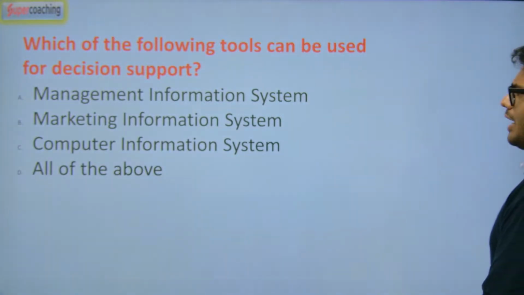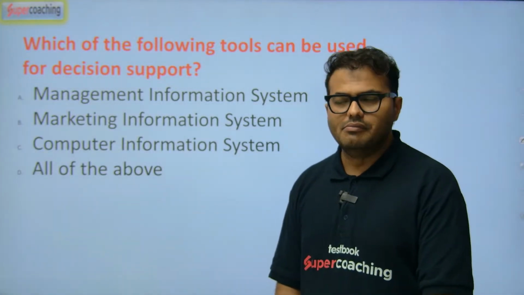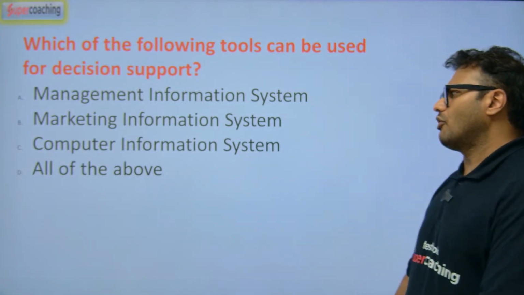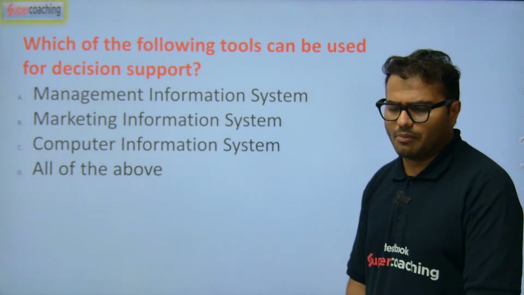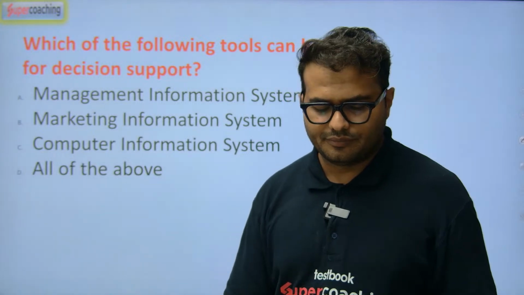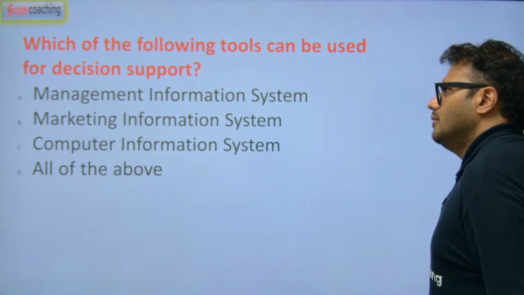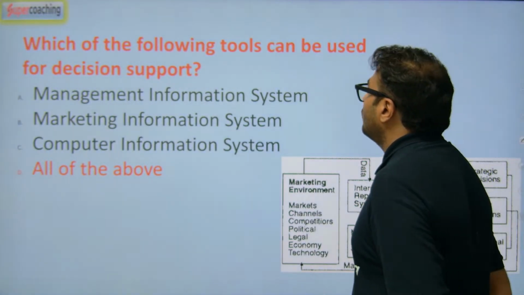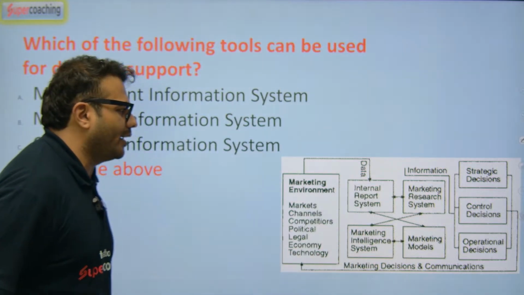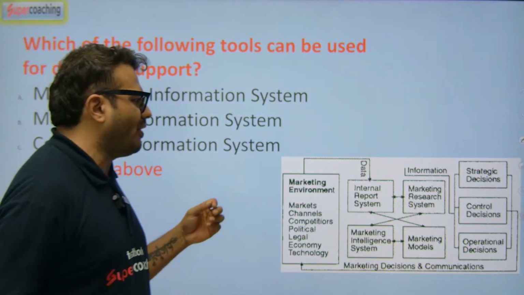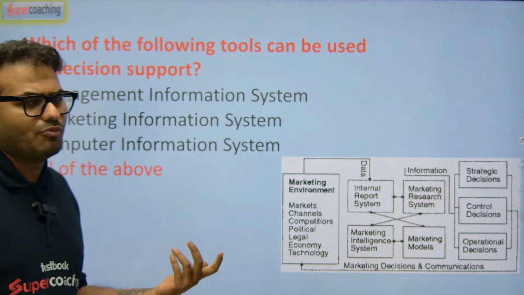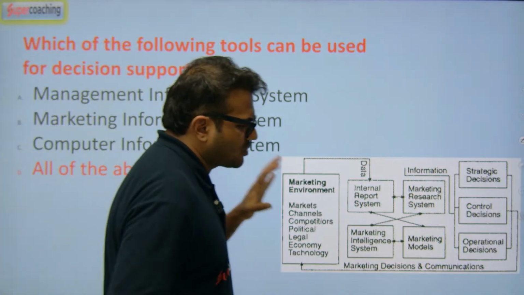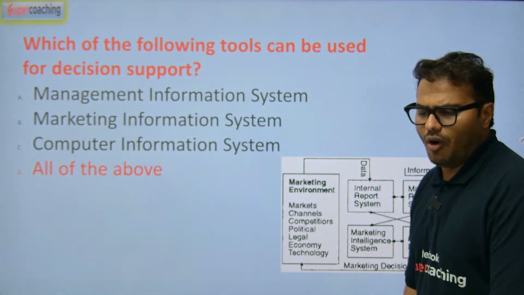Which of the following tools can be used for decision support? Management information system, marketing information system, computer information system, all of the above. Yes, guys, the answer of this question is, of course, all of the above. When we talk about decision support in marketing, everything matters a lot. So we have the internal reports, intelligence system, marketing models, operational decisions, control decisions, strategic decisions, and the marketing environment. So yes, the answer is D, all of the above.